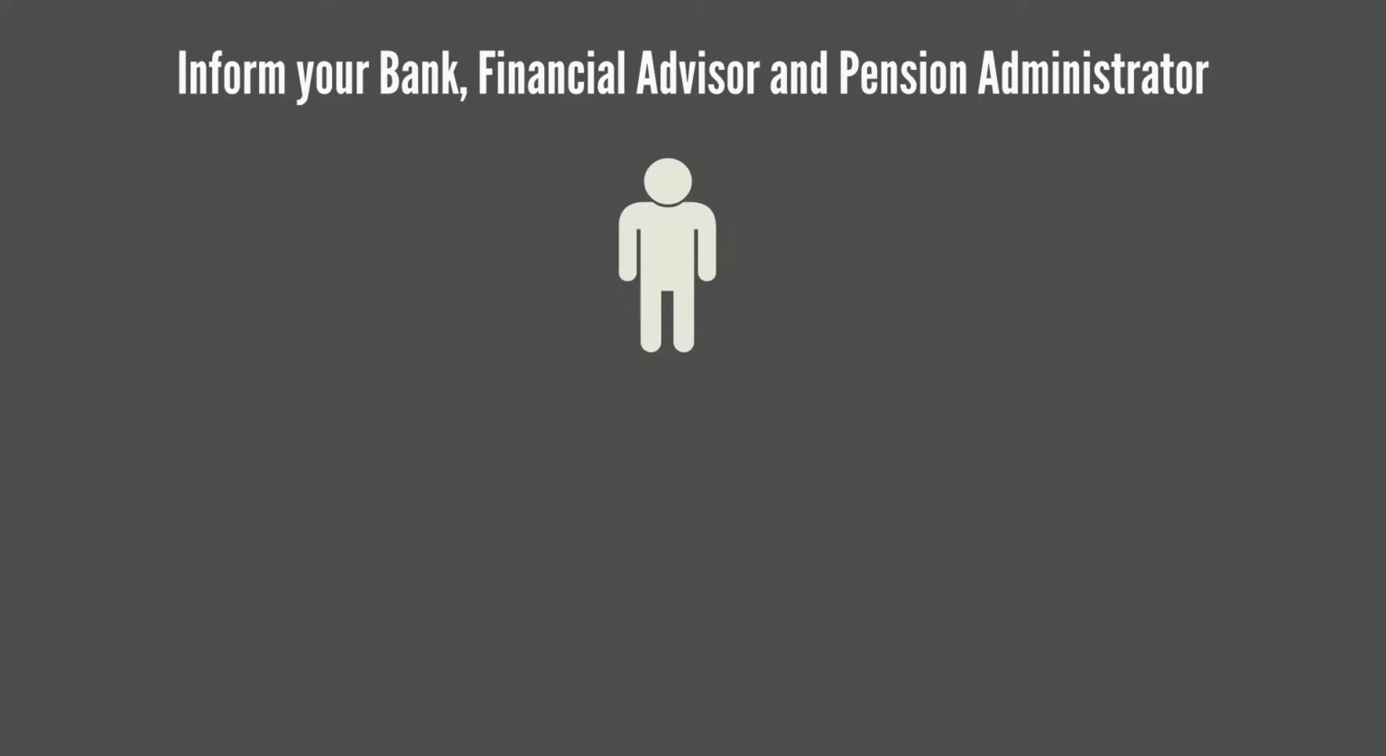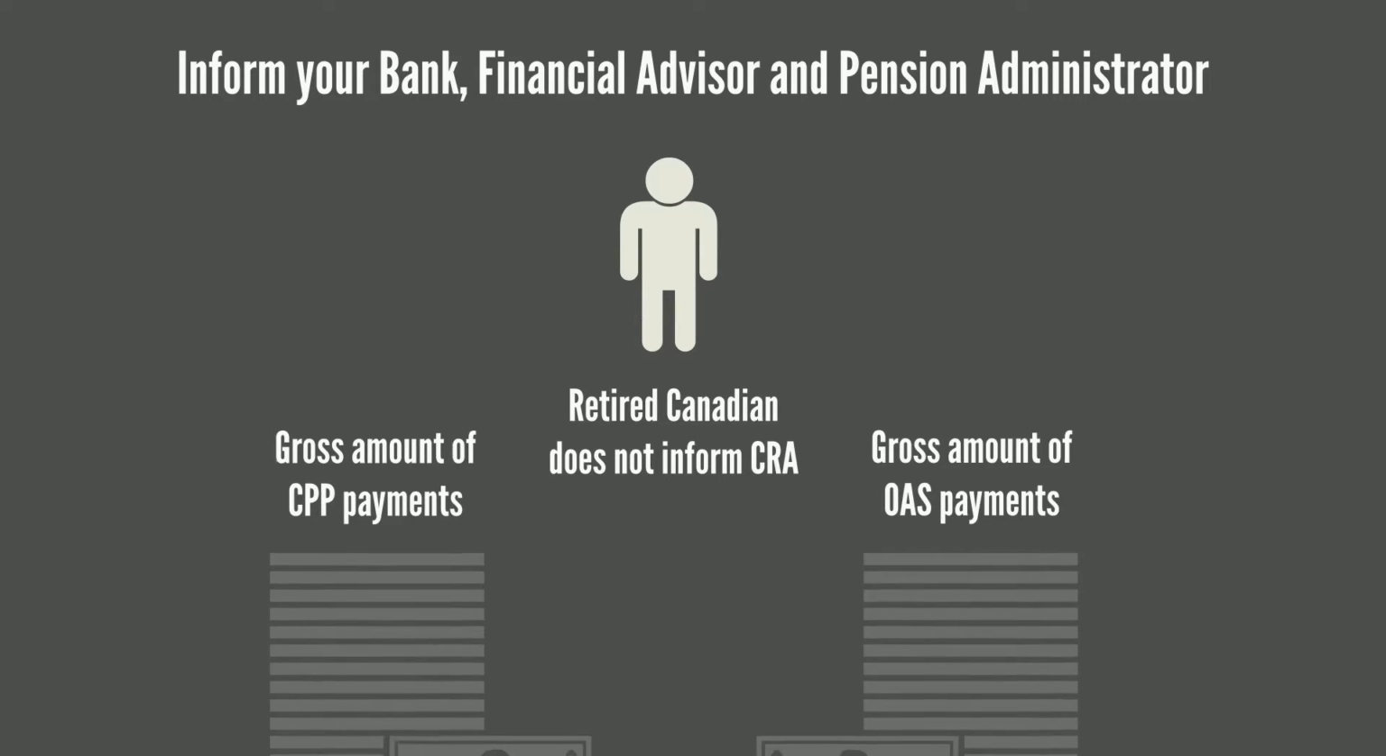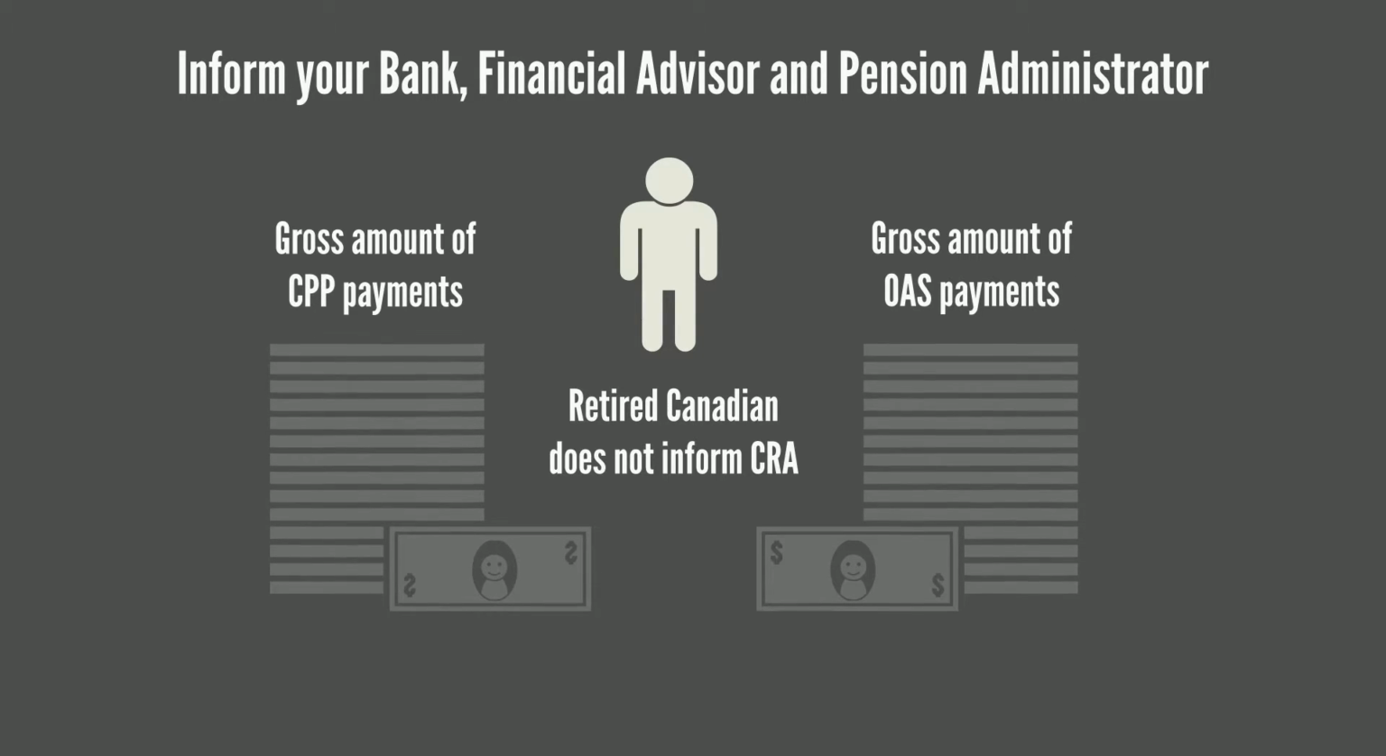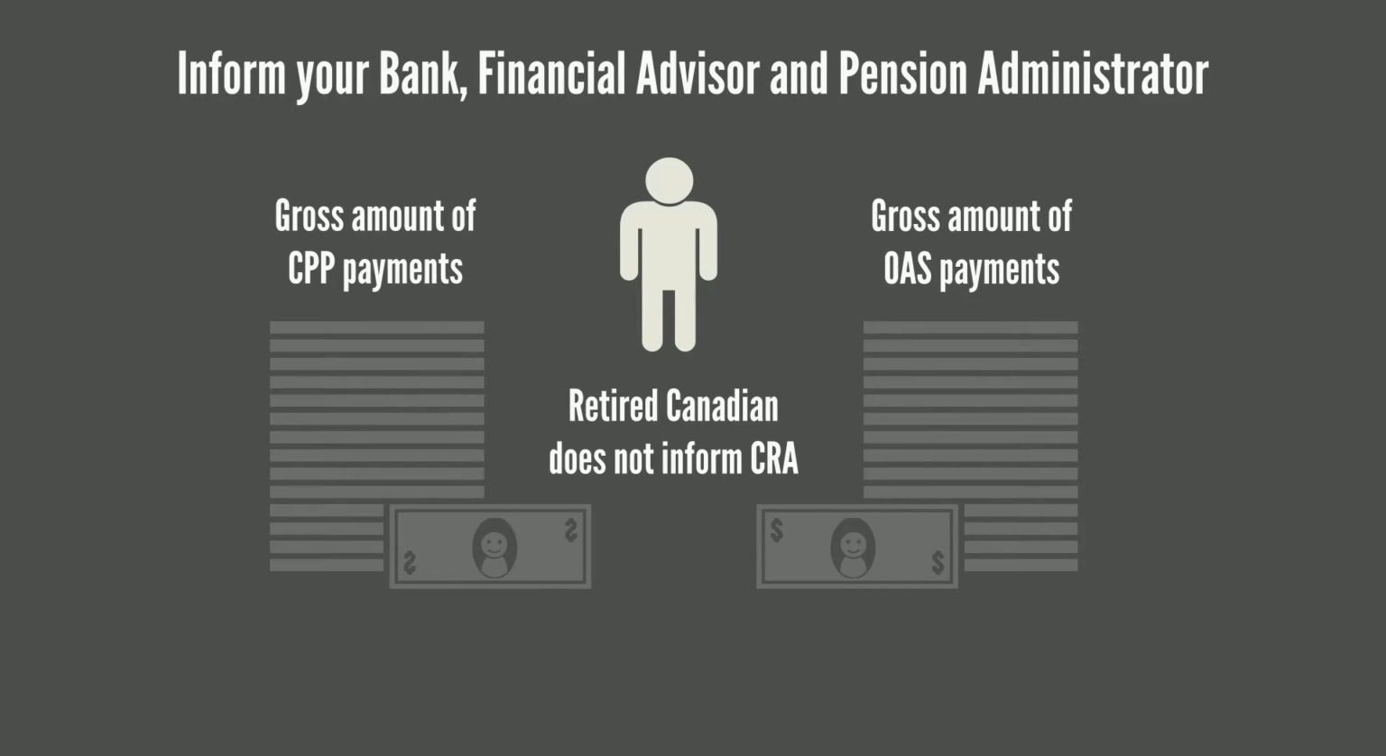If a retired Canadian does not inform the CRA that they are a non-resident of Canada, they will continue to receive the gross amount of CPP and OAS payments without withholding tax being properly deducted. You will then have to repay the amounts received plus interest and penalties.